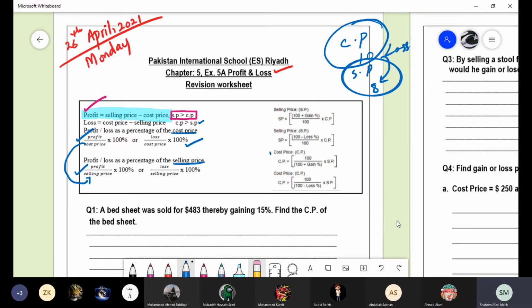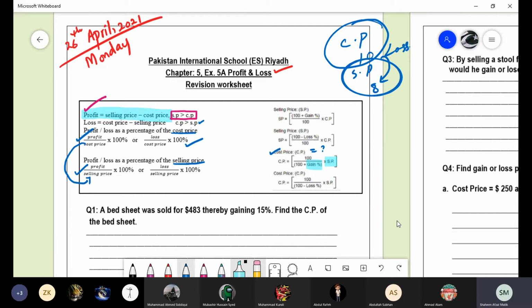Let's suppose we have a question where you have to find the cost price, and what is given to you is only the profit percentage and the selling price. You can use this formula and find the answer very easily, if you have these two things with you: the selling price and the profit percentage, or the selling price and the loss percentage. So you can find the cost price easily.